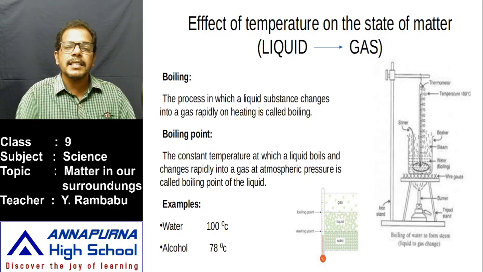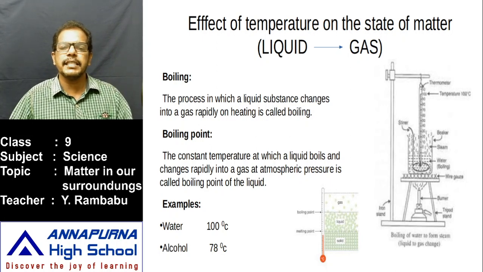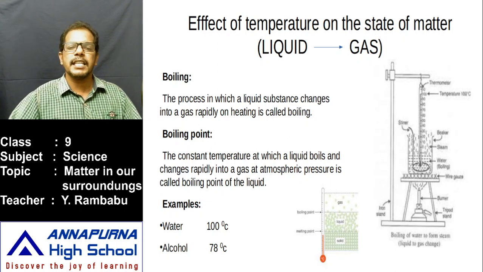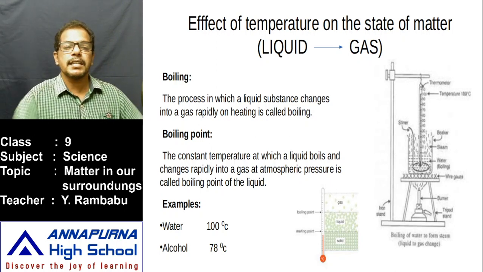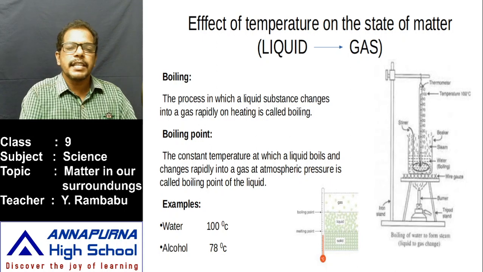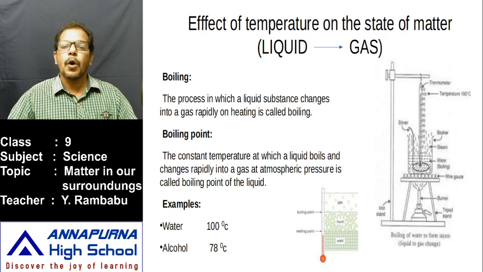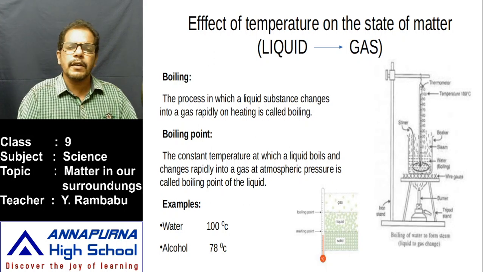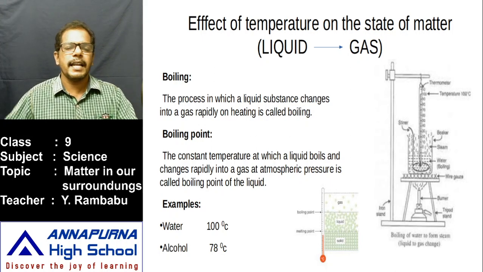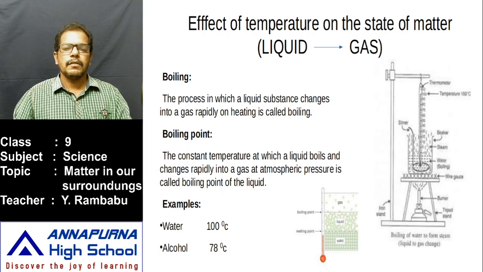At which temperature does this boiling happen in this activity? At 100 degrees Celsius. Until all the water is converted into steam, the temperature remains at 100 degrees Celsius even though we supply heat. That's why the temperature remains constant. This constant temperature at which a liquid converts into gas is called its boiling point. That's why the boiling point of water is 100 degrees Celsius. What happens at this 100 degrees Celsius, we will learn later. It is the constant temperature at which the liquid phase is converted into gaseous phase.